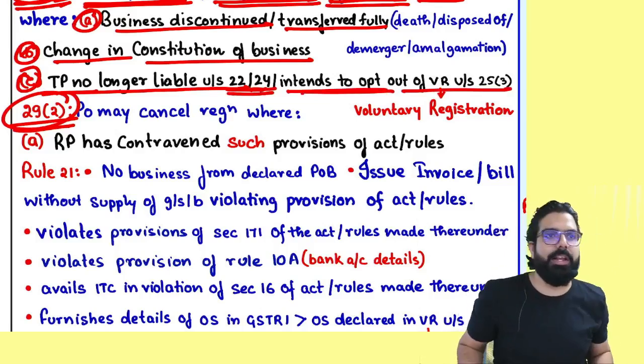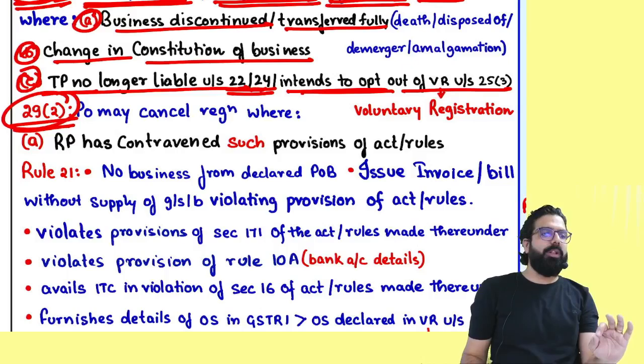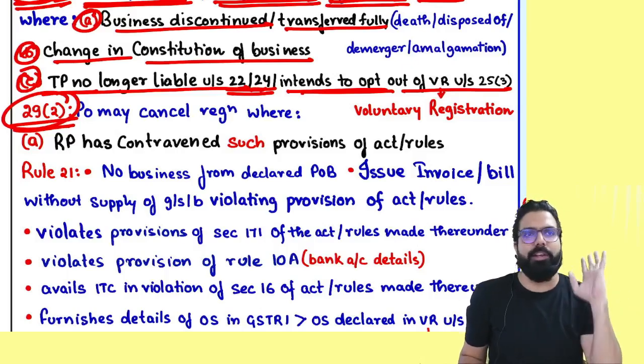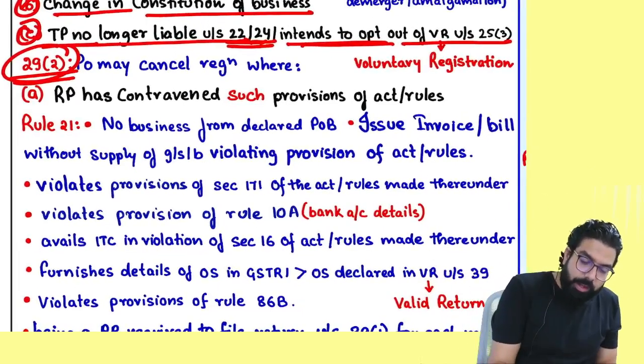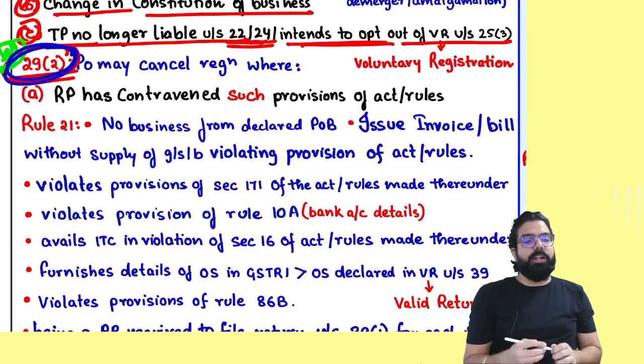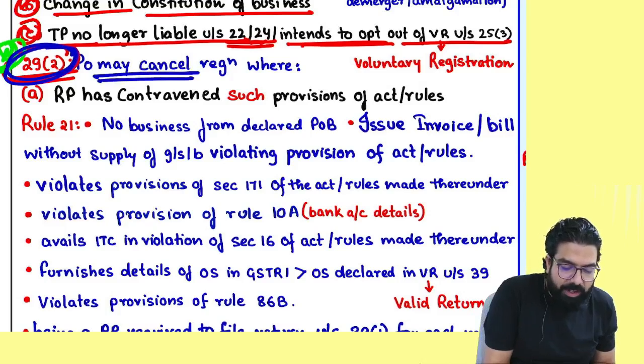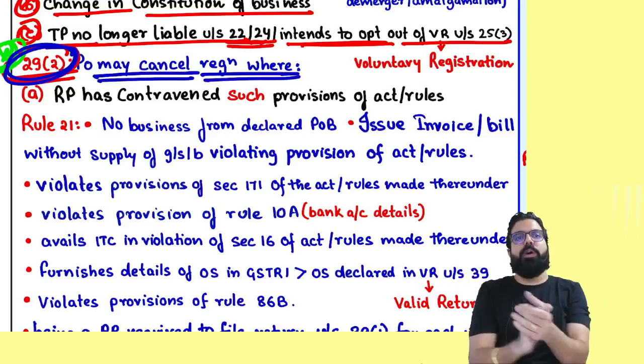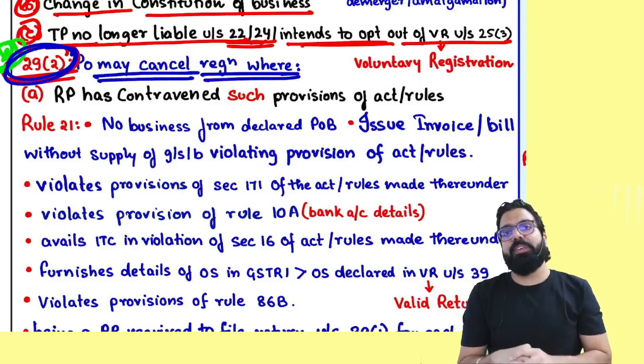Then they are telling, in these three scenarios, always remember one thing, you can go online and you can cancel your registration. The most important part being section number 29.2. Section number 29.2 says, when can the proper officer cancel the registration? Remember this point, everyone. When can the proper officer cancel your registration?